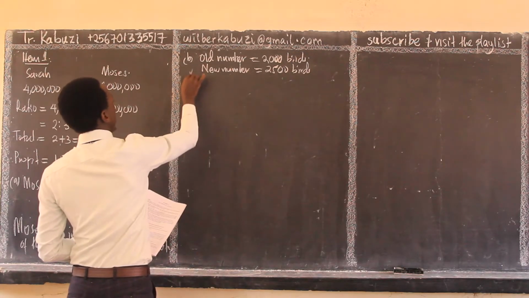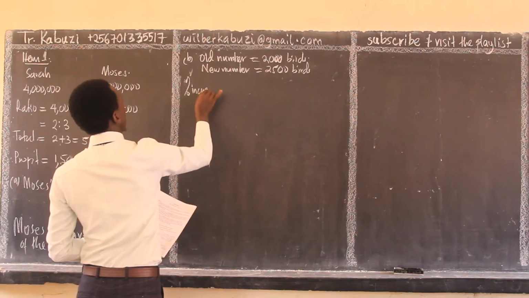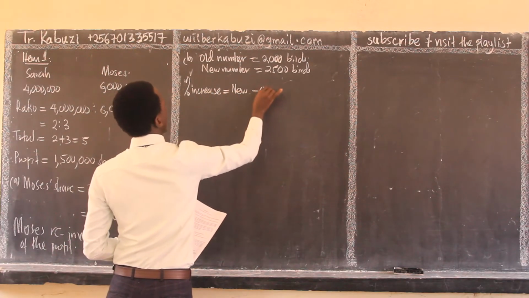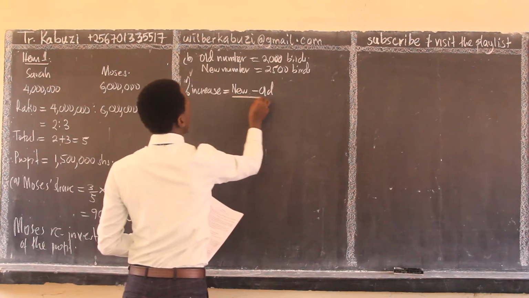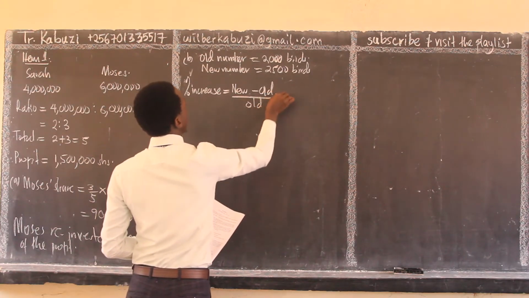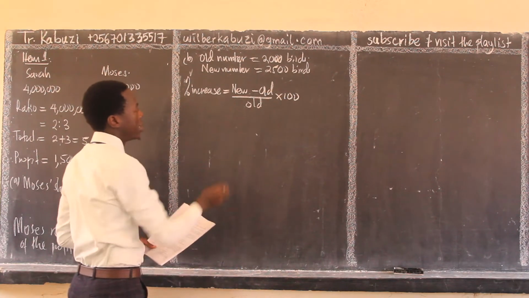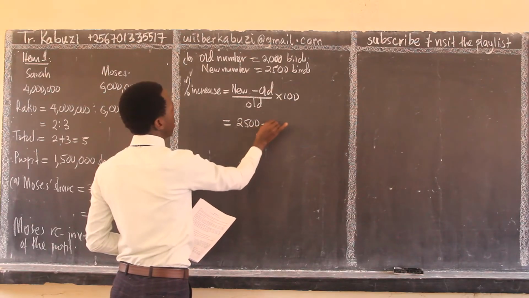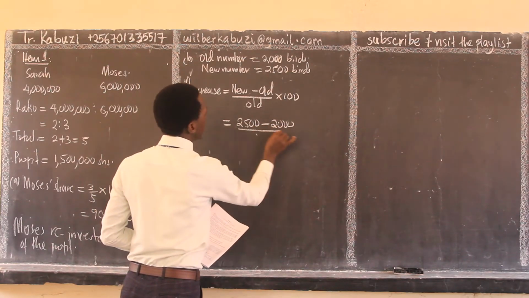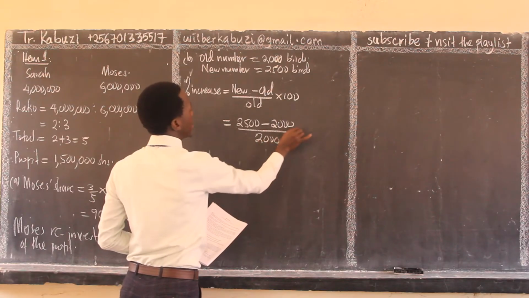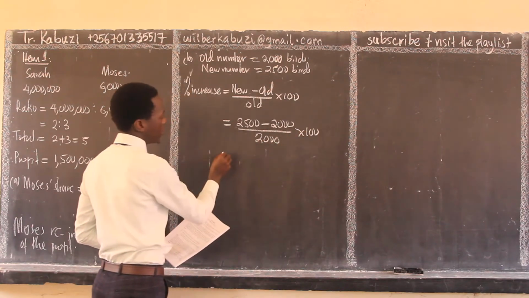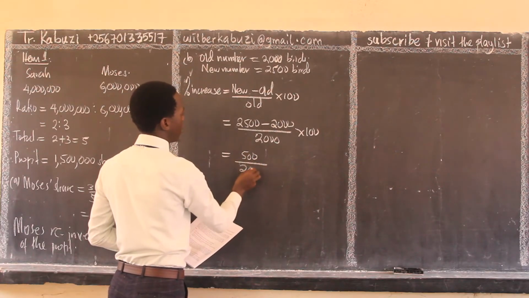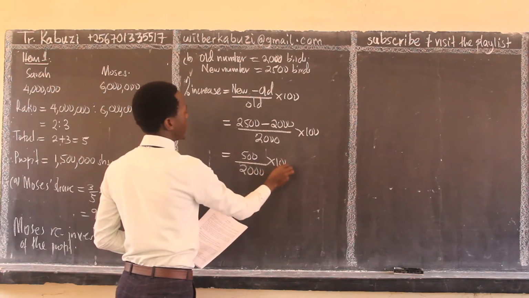So our percentage increase is always the new minus the old, over the old, times 100. So now we shall get 500 over 2000 times 100.